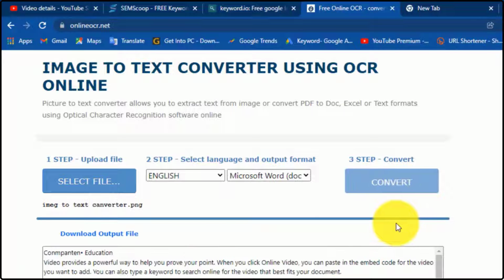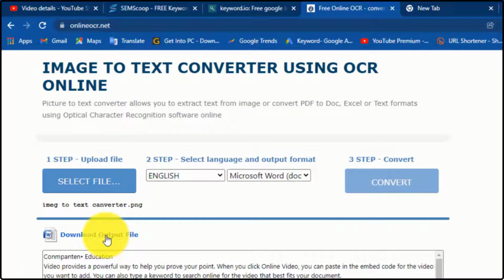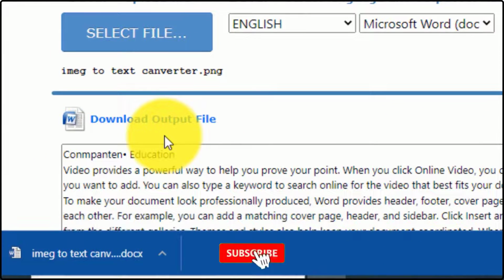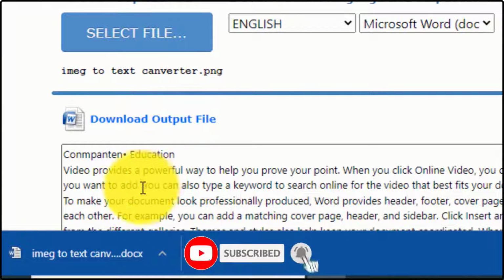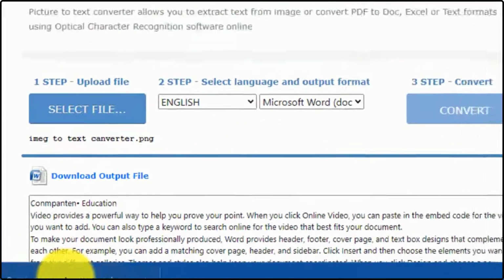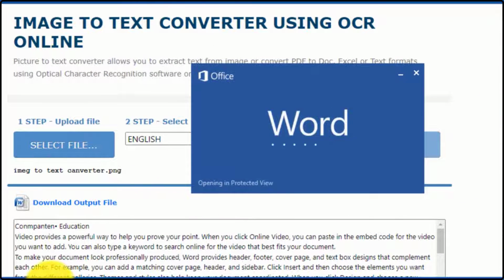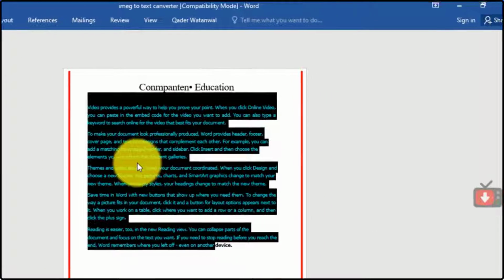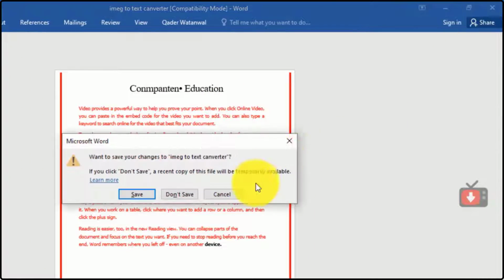As you can see, we have got the text from the image. Now to download the file, click download and the file will be downloaded to your computer. If you open it, you can see that the image has been converted into text. This is how to convert an image to text, or how to use a picture to text converter. It's a very easy way.